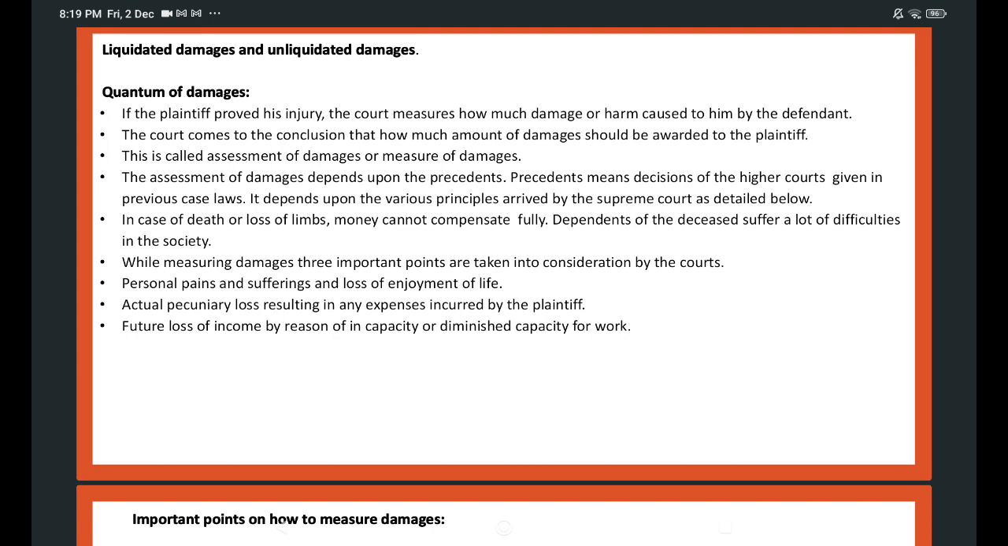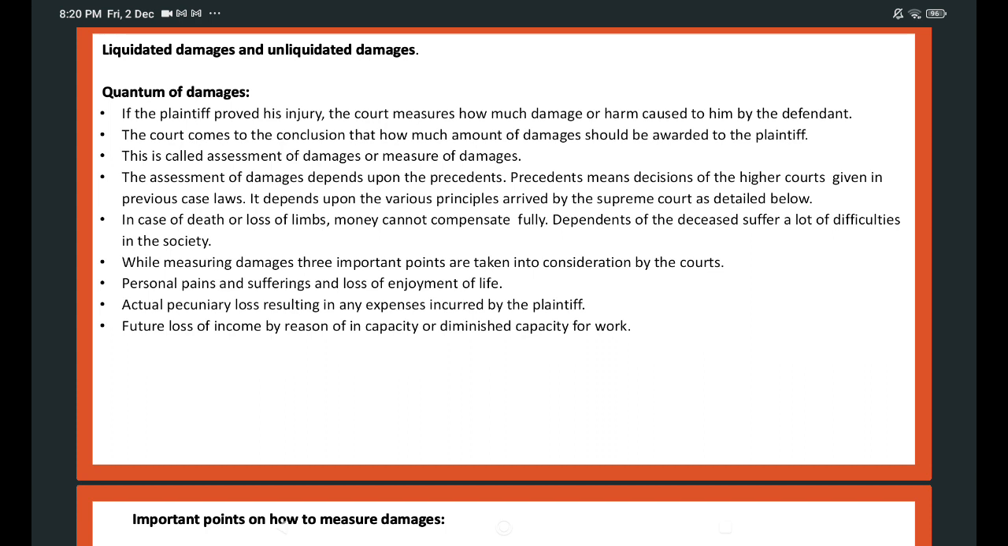The assessment of damages depends upon the precedents. The term precedent means the decisions of the Supreme Court given in previous case laws. It depends on various principles arrived at by the Supreme Court in previous case laws. For example, in case of death, money cannot compensate fully. Dependents of the deceased person suffer a lot of difficulties because of the death of the breadwinner.